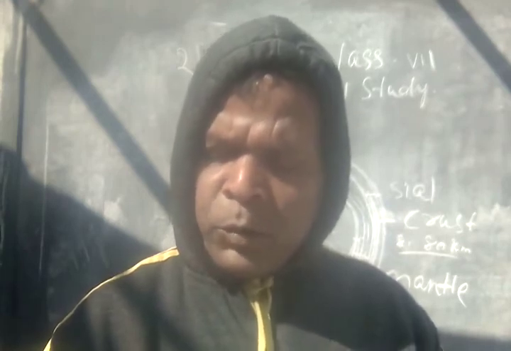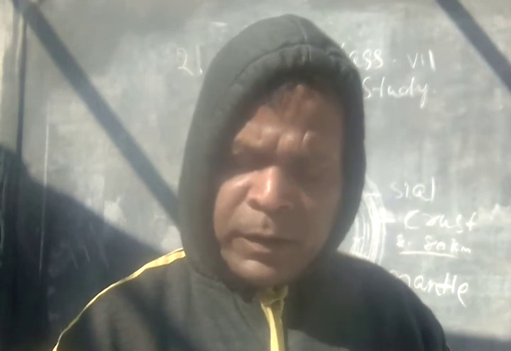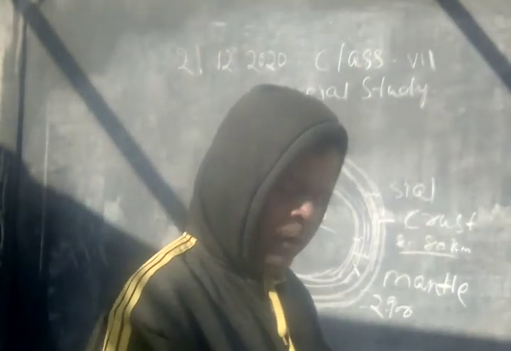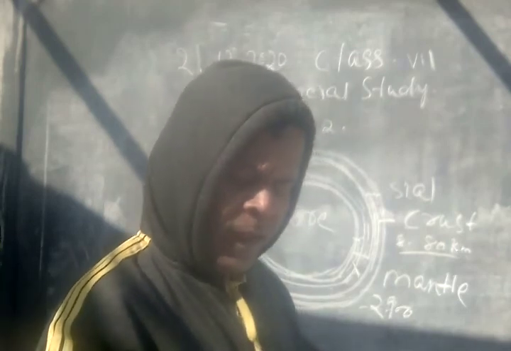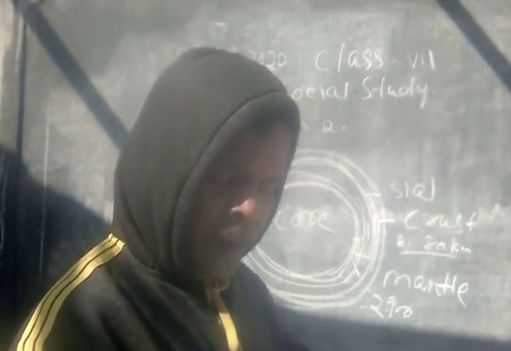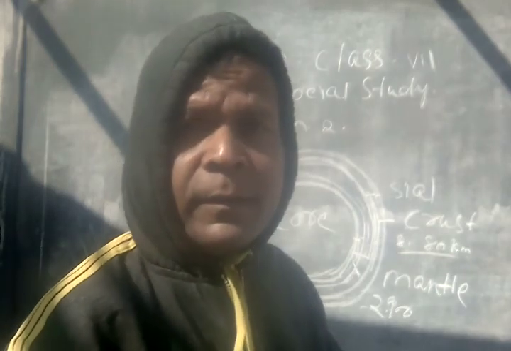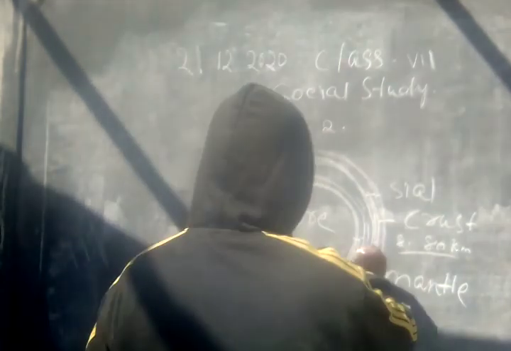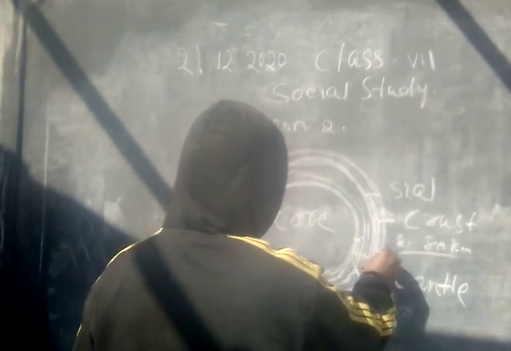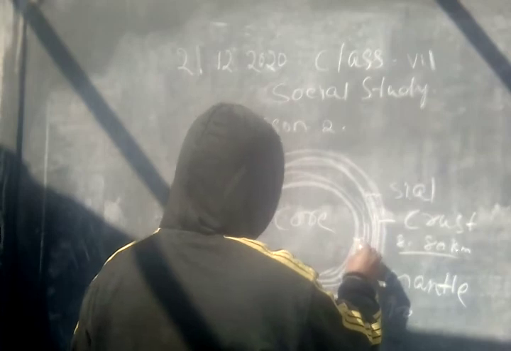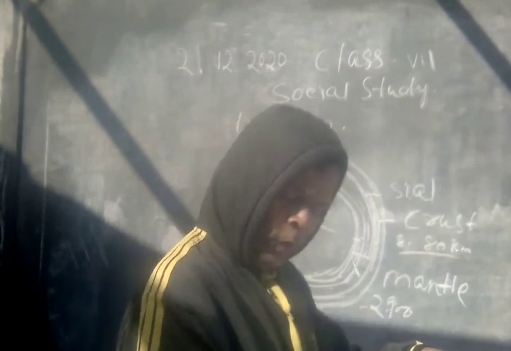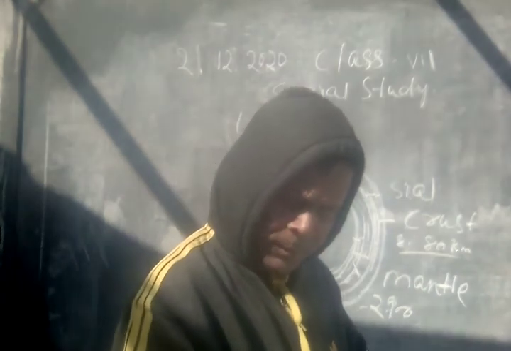It is about 2,900 km thick. So the thickness of the mantle is 2,900 km. The mantle is classified into two parts: upper mantle and lower mantle. The crust is classified into two parts, and the mantle is also classified into two parts, and next is the core.